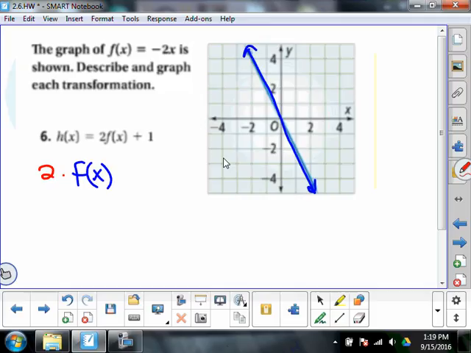So if I look at the given function, I have the point 0, 0. So this new one's going to have the point 0, comma 2 times 0, which is still 0, 0. So that still goes to the same point there. So there's no change there.